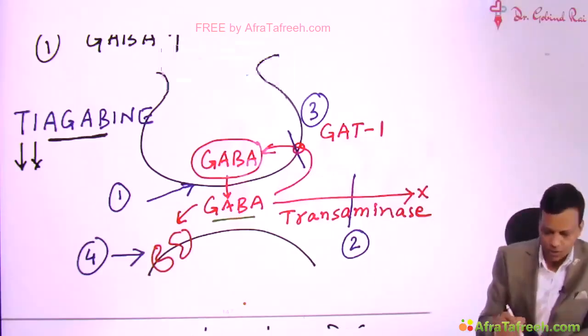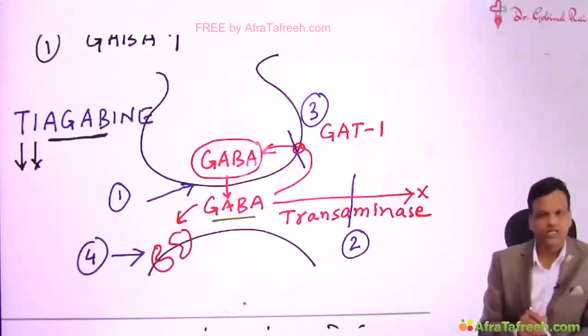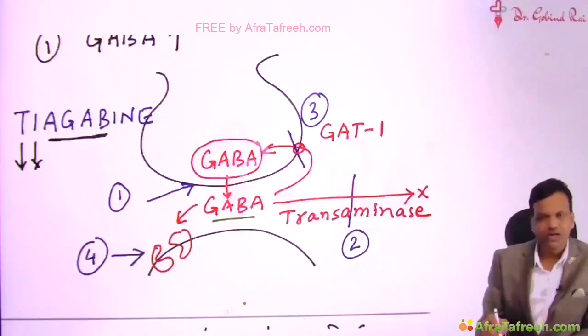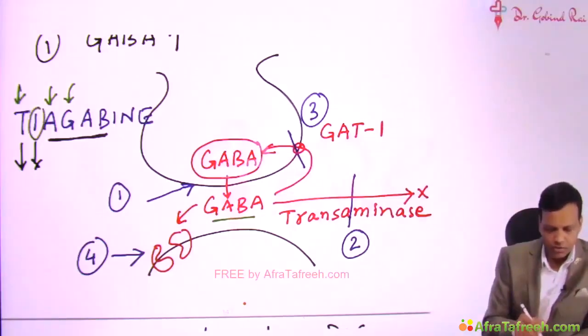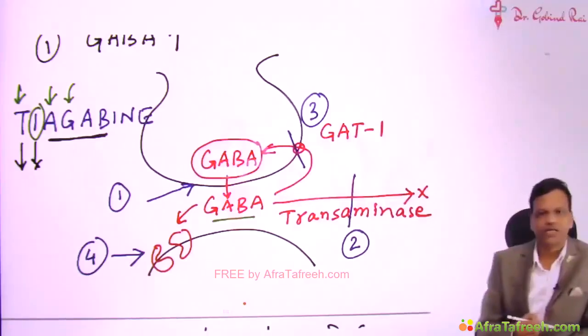And from the name you can also remember which transporter it is inhibiting. It is inhibiting the GAT1 transporter, and in the name it is written G, A, T and I looks like 1, so GAT1. So it acts by inhibiting the GABA transporter 1.